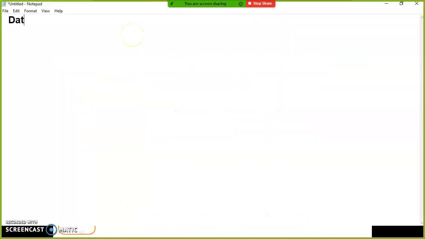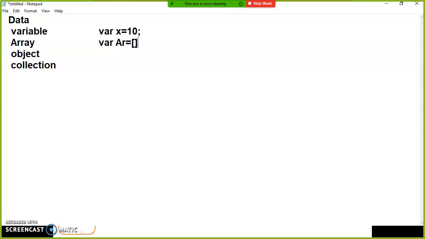So actually we know what data is. Whenever you want to perform any operations on data, we need to store the data. If you want to store the data, we require some variable, or you can take an array, or an object, or a collection. Is it clear? Generally, a variable's purpose is to store only a single value. So if you want to store only one value, you declare a variable. If you want to store multiple values, you have to create what? An array. The array's purpose is to store multiple values.